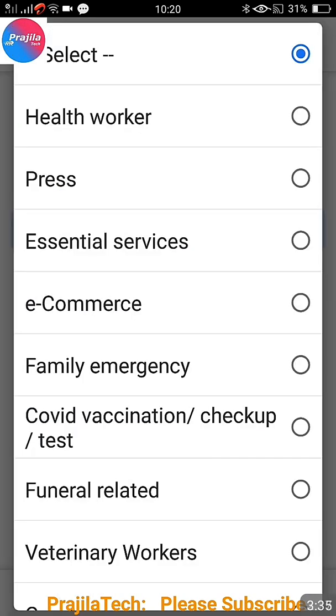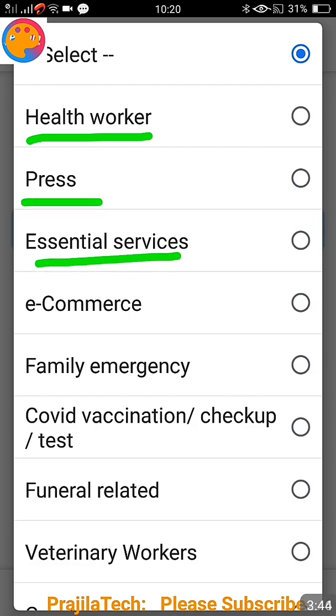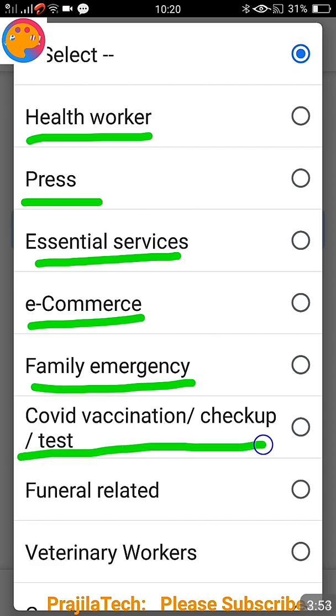Now the reason is also very important. See, a lot of reasons are there, not like the Kolkata pass. Health worker, if you are a health worker, doctor, anything, you can select this. Press, you can select. Essential services, you are giving food items and delivery, you can select. E-commerce, Amazon, all these things come under e-commerce. Any family related emergency, you can select. Suppose you are going for vaccination, you have that option also, COVID vaccination checkup.